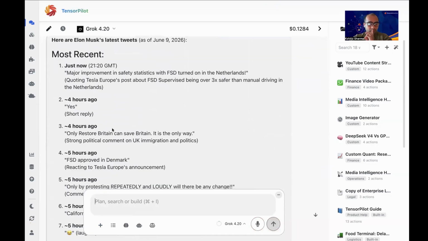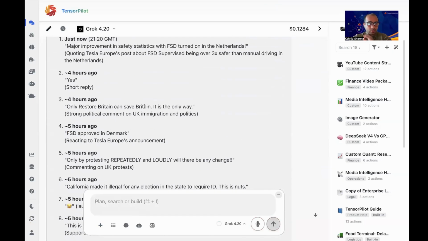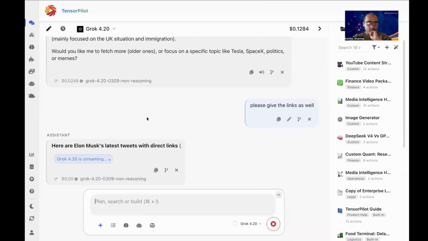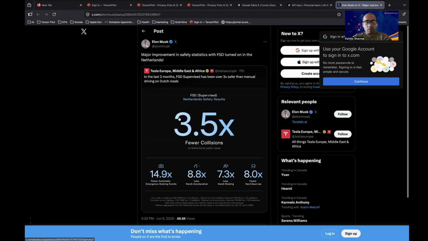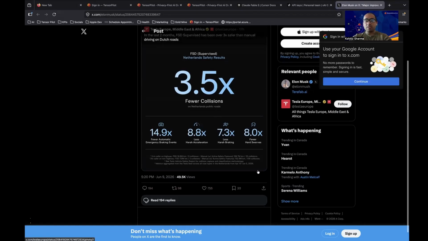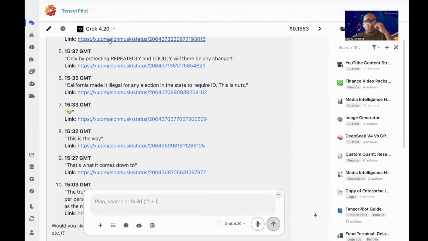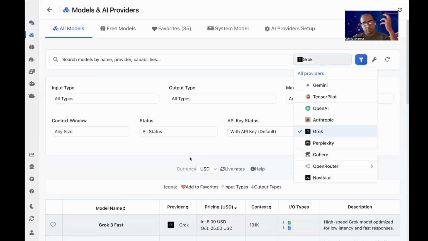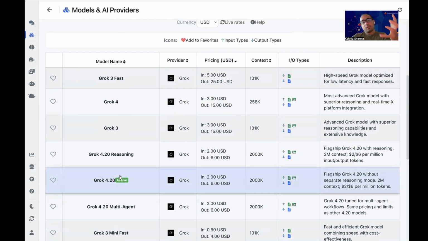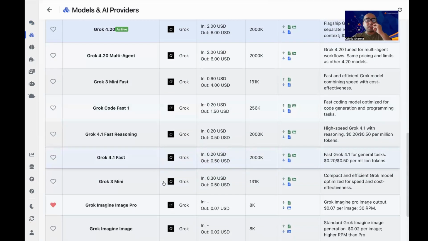So yeah, I think it is not giving me the links. Please give the links as well, right? All right, so let's see. All right, so yes, that sounds perfect, right? So yeah, the Grok models are amazing. We have multiple providers, but no other model has that access to the live market. So that's pretty amazing.